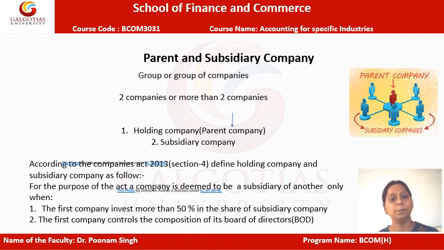It means the parent company will be investing in the subsidiary company by more than 50% of shares. The second prerequisite is the first company controls the composition of its board of directors. It means when the parent company or the holding company acquires a subsidiary company, in the subsidiary company's board of directors, the majority of the directors will be of the parent company only. Okay.